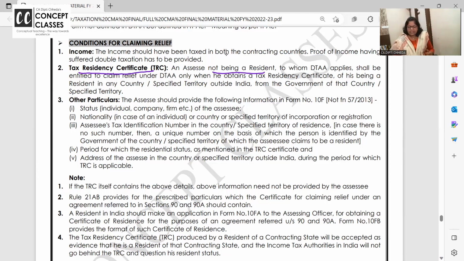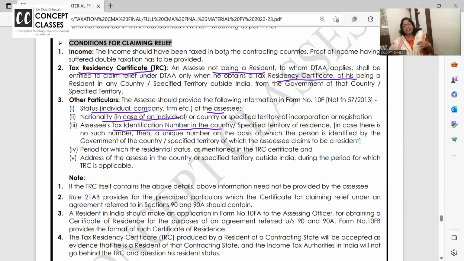Whatever details are there, he has to submit to get all kinds of exemptions, full exemption and partial exemption. And the SSC should give other details like what is the status, individual, company, firm, nationality, SSC's TIN, tax identification number in his home country.